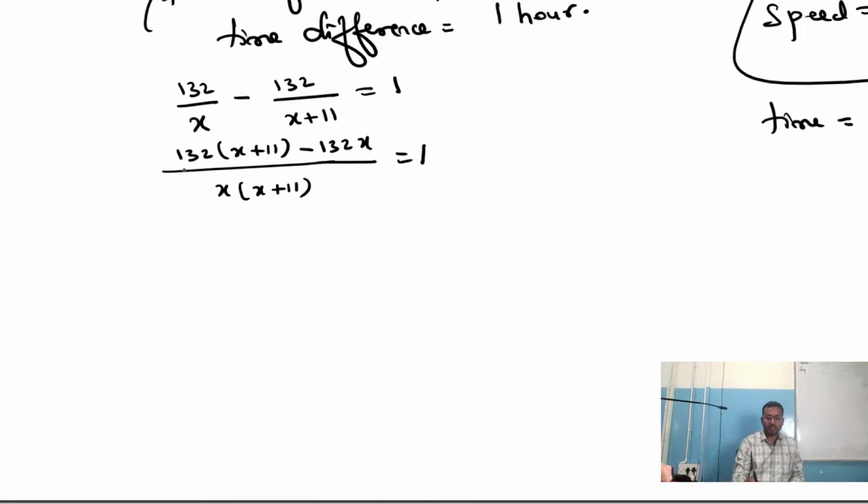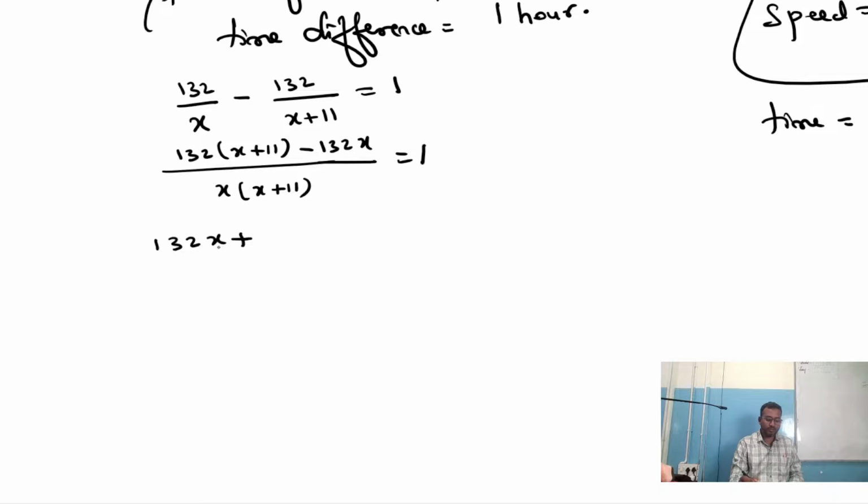Clear? Now multiply. 132 into x is 132x plus 132 into 11. How much? Let me use the calculator here, but I want you to solve by yourself. Because time is limited, that's the reason I'm using my calculator.